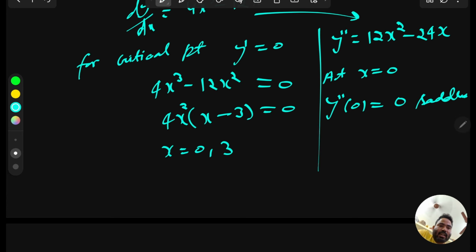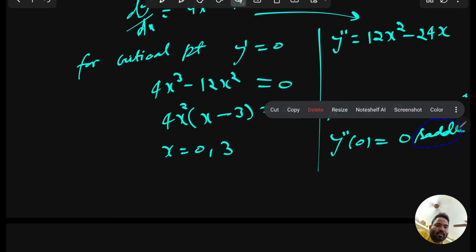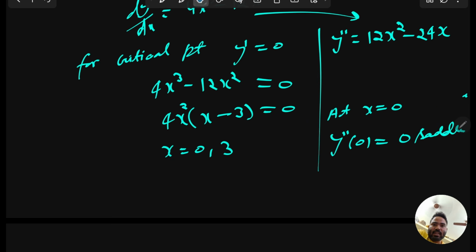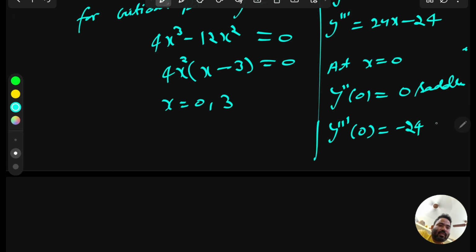But if triple dash is not 0, then just check triple dash also. If triple dash is not 0, then this will become a point of inflection. So let's check. Right now this can be a saddle point, so just find triple dash also. So y triple dash is 24x minus 24. So y triple dash at 0 equal to minus 24. So this is not equal to 0. So this saddle point becomes a point of inflection. So directly we can say, sorry, not y equal to 0, x equal to 0.